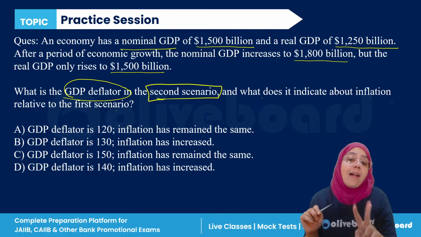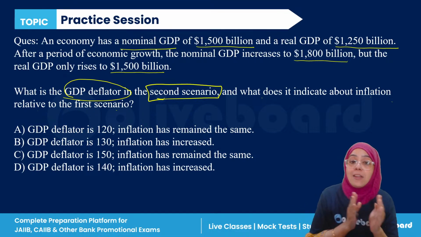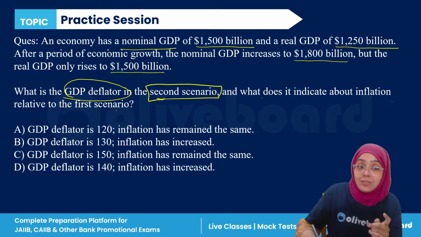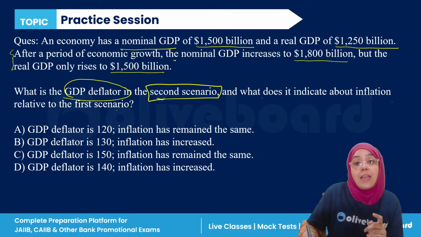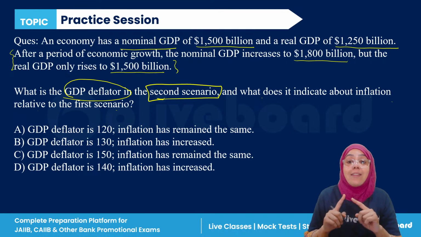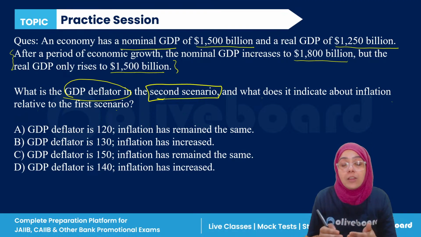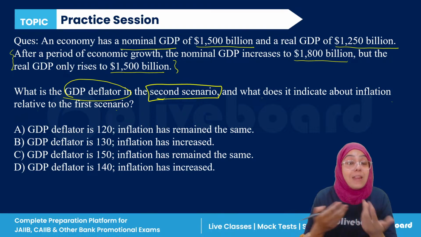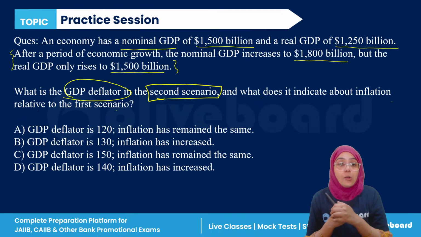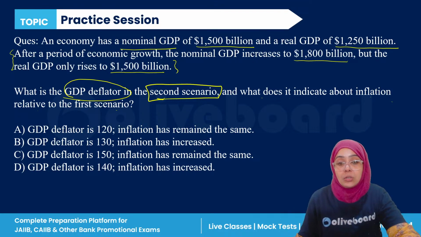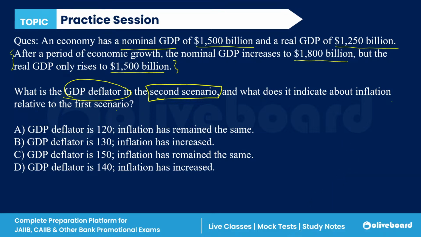There are two things asked in the question. First, the GDP deflator in the second scenario, and then we have to analyze what we can say about inflation by comparing both scenarios. Everyone, answer this question. Very simple, very easy.